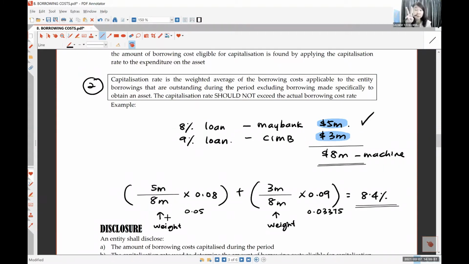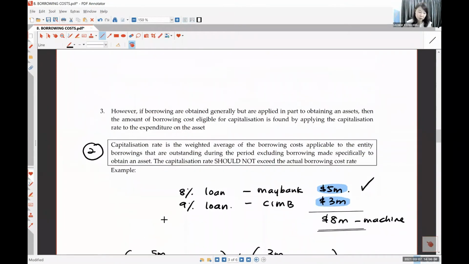Okay, this is number 2. The first point we learned is the period: which month I can capitalize, which month interest can become asset. The second is I need a percentage to calculate the interest, so 8.4% will be my percentage. Okay, number 3.